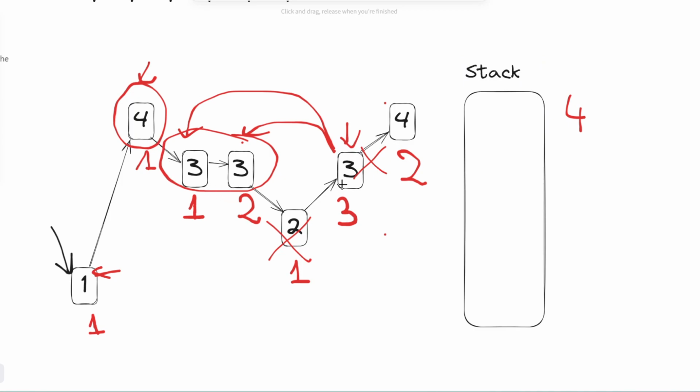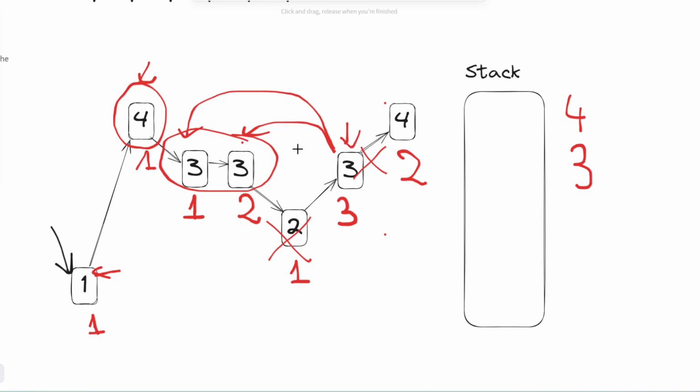Now we have number 3. We also add a 3 here. And now we encounter another 3. Notice that if we remove all the numbers that are smaller than 3, we still keep track of the 4. So this is one of the nice things about using a stack: it's a very natural solution to our algorithm. What do we have to keep track of when we add each number here?